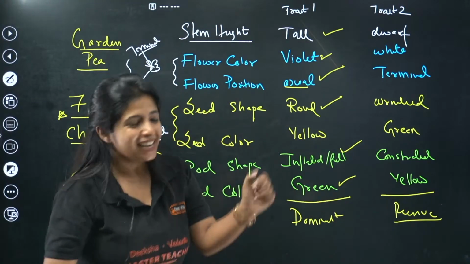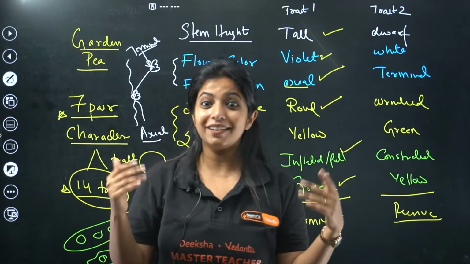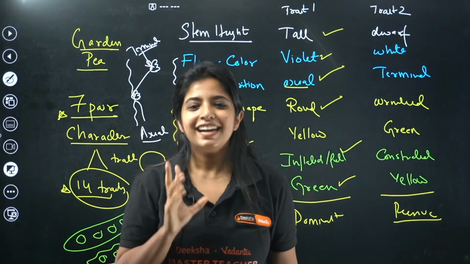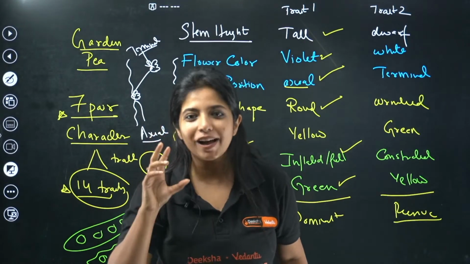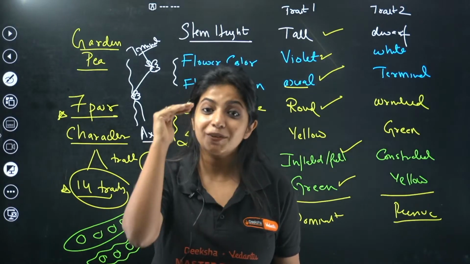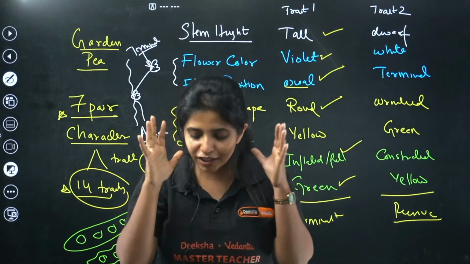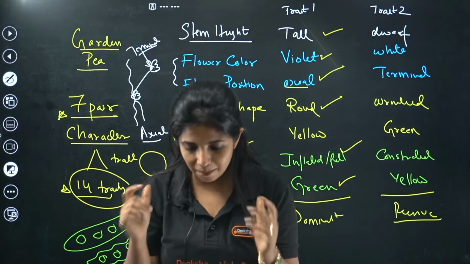Now listen to me, seed color is left, and usually the green peas that you eat, you call them green because they are green in color, right? But actually there's an exception. Yellow color is going to be the dominant one, and the green ones are going to be the recessive one. This is the only exception, and it is super important.